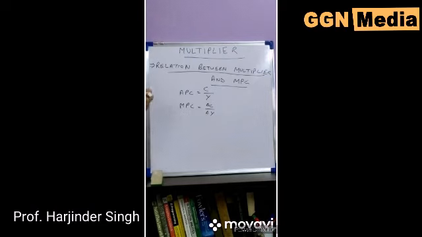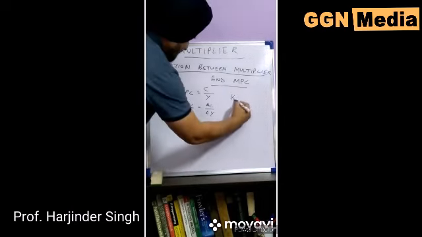Now we see the relation between multiplier and MPC, which we can explain through this identity.